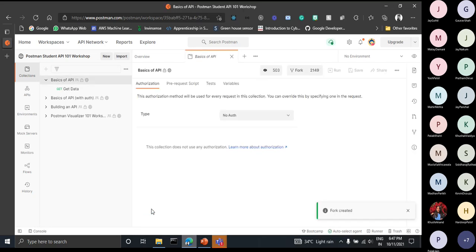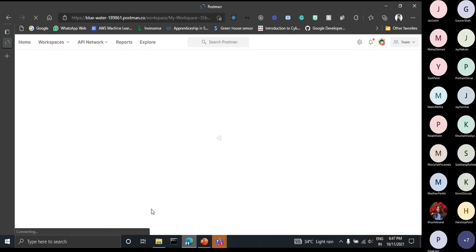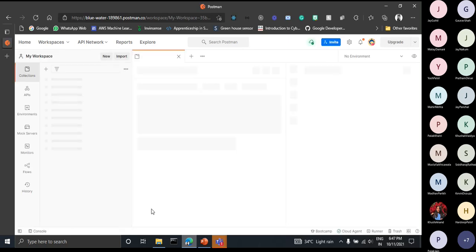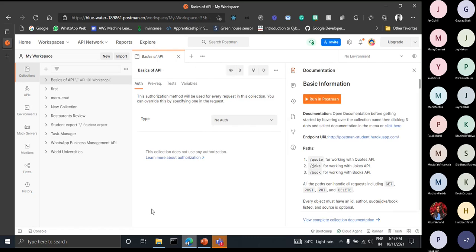So basically in this process, you have made a local copy of the API created by Postman into your account, so that you can manipulate or play with that API or use that API.